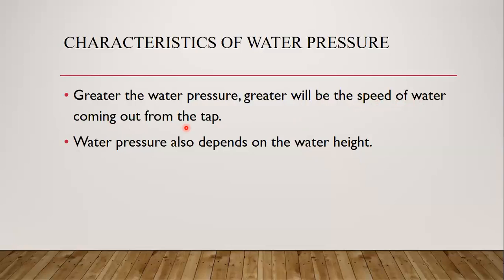So people on the ground floor experience more pressure as the water comes through the tap with very high speed. On the other hand, at the 5th floor, the water coming through the tap is not of the same speed as on the ground floor. I hope this simple example helps you understand what water pressure is and how it actually increases.